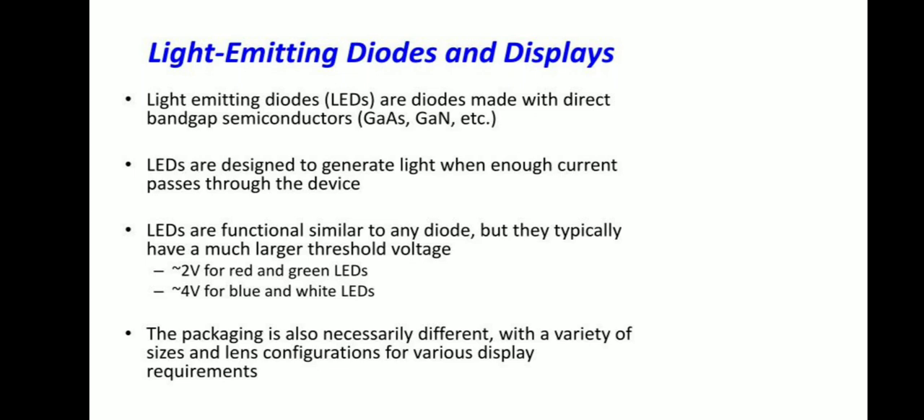Then the light emitting diode or 7 segment display. Light emitting diodes, or LEDs, are diodes made with a direct bandgap semiconductor material, for example gallium arsenide, gallium nitride, cadmium sulfide, gallium phosphide. Different types of compound semiconductors are used to make a light emitting diode. LEDs are designed to generate light when enough current passes through the device. LEDs function similarly to PN diodes, but they typically have a much larger threshold voltage, and LEDs are always connected in forward bias.